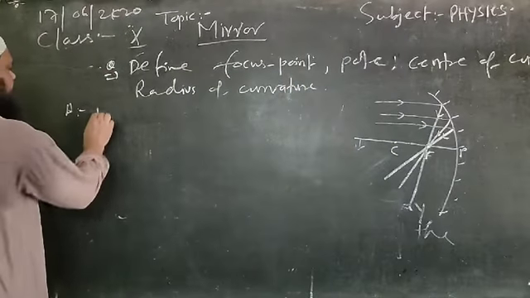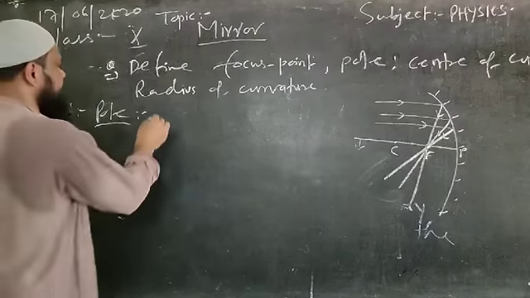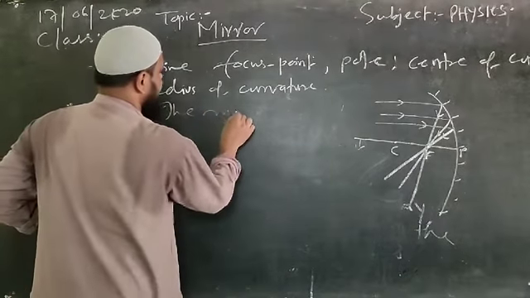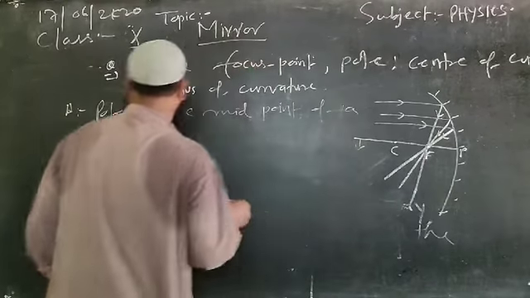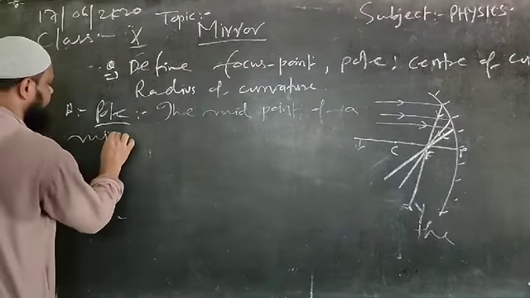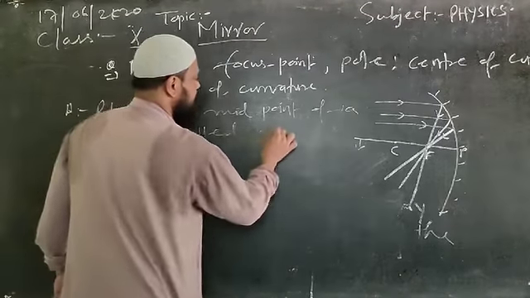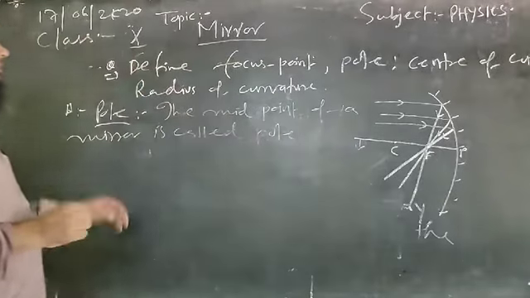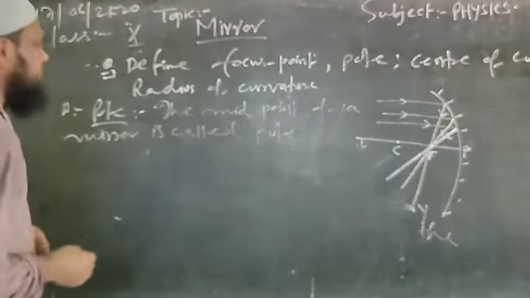The term pole is simply defined as the midpoint of a mirror. The midpoint of a mirror is called the pole. Fine. The next term is the center of curvature.